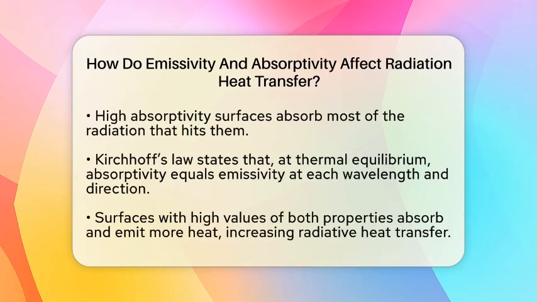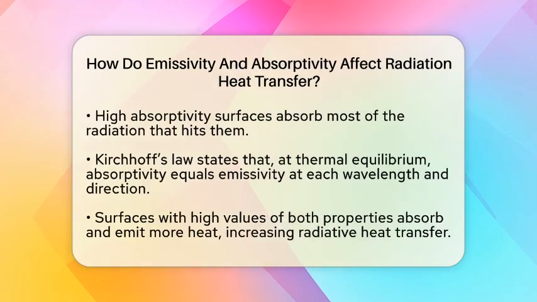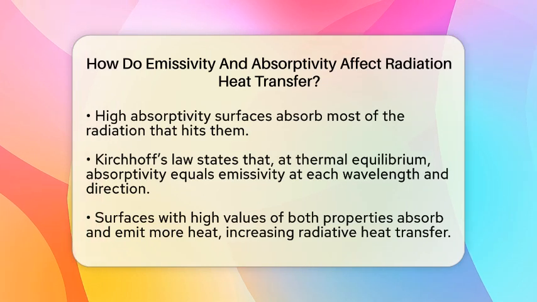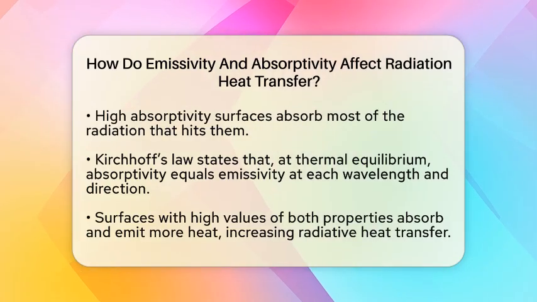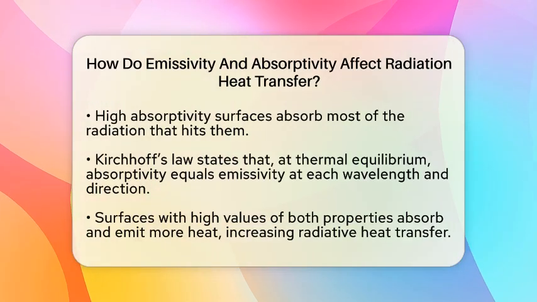Absorptivity, on the other hand, measures how much incoming radiation a surface can absorb. It also ranges from 0 to 1. If a surface has high absorptivity, it absorbs most of the radiation that hits it. According to Kirchhoff's law of thermal radiation, for a surface in thermal equilibrium, the absorptivity equals the emissivity at each wavelength and direction. That means if a surface absorbs radiation well, it also emits radiation efficiently.